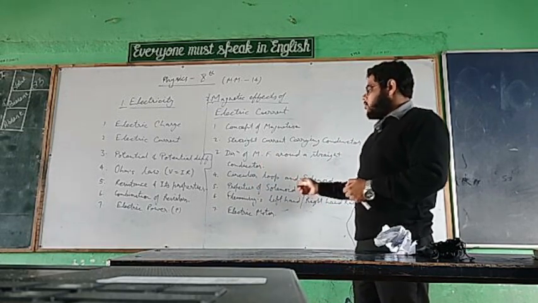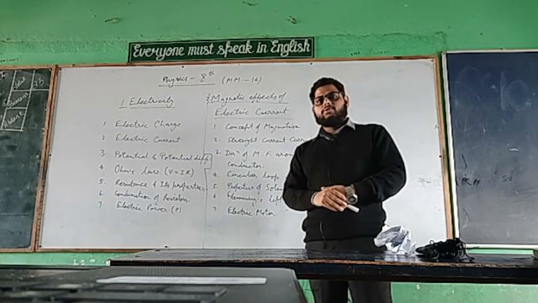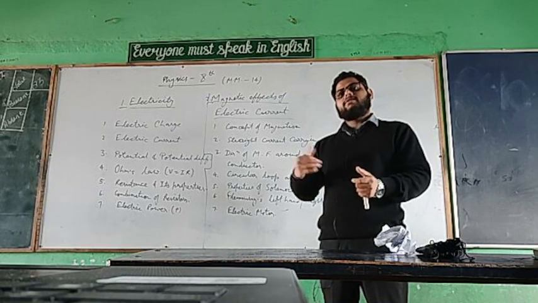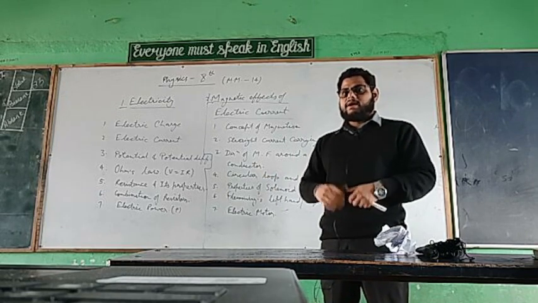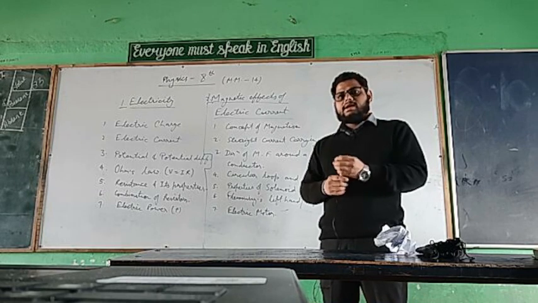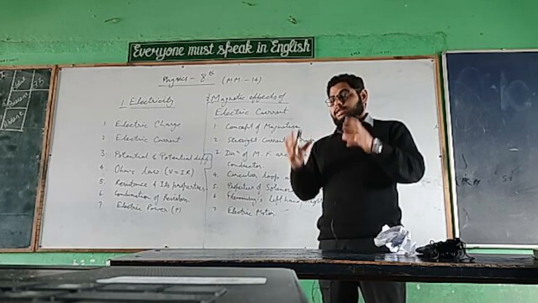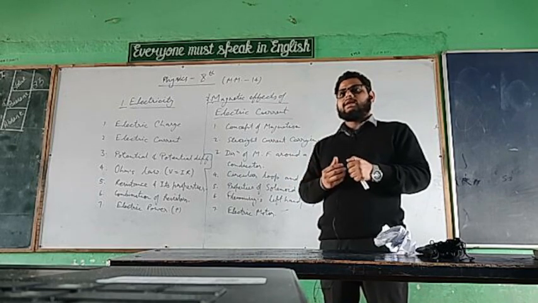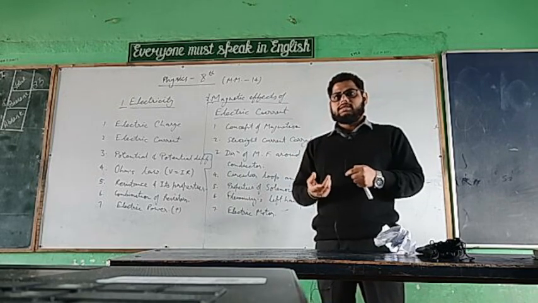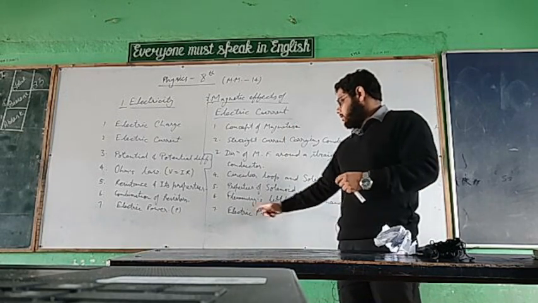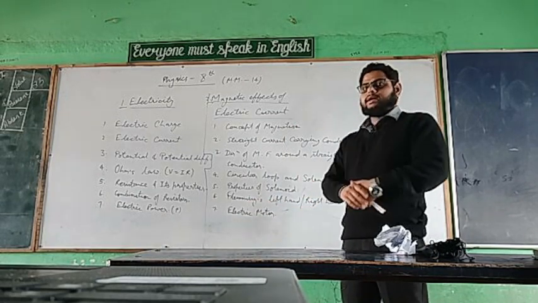So how does a circular loop or solenoid generate a magnetic field, and what is the direction of the magnetic field? All that we will discuss in this topic. And after that, when a current carrying conductor is placed inside a magnetic field, then what kind of forces are there and what is the direction of those forces? All those topics will be covered in the upcoming topic, that is Fleming's left hand and right hand rule.